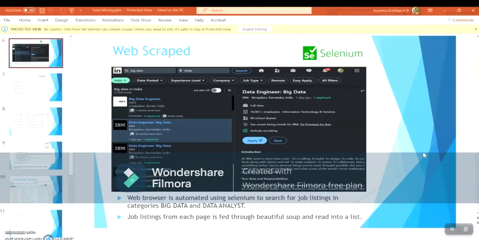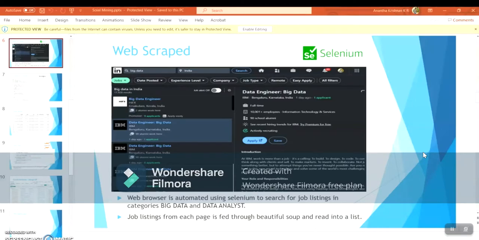Thank you. This is Ananda Krishnan here. I'm going to be explaining the web scraping part. As you can see in the screenshot, I've chosen LinkedIn, which is a common platform nowadays used by many computer professionals to find new jobs, create new connections, and find new references. It is still one of the most used social platforms for computer professionals. So I thought, why not use this website to get my data from?